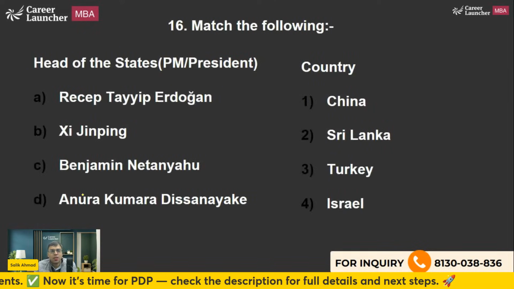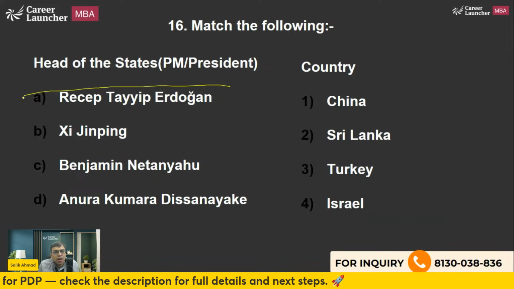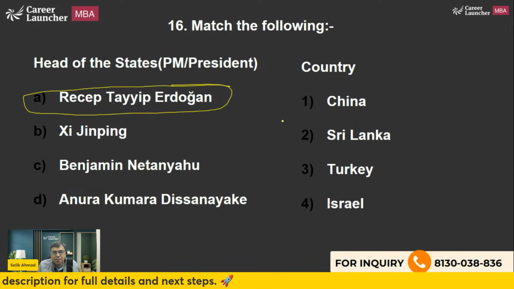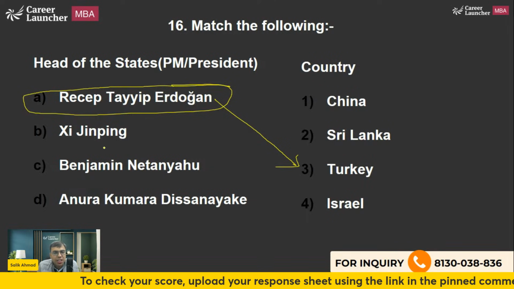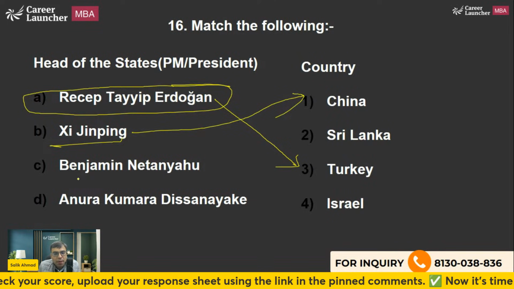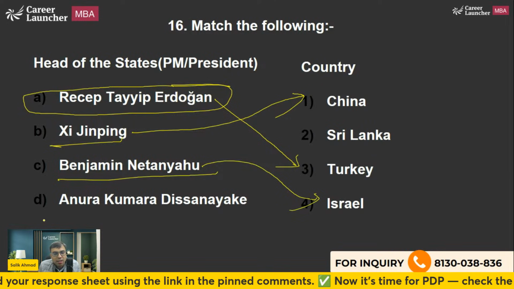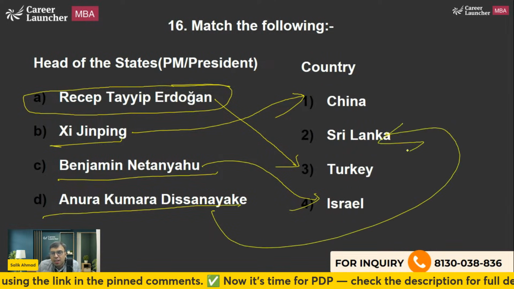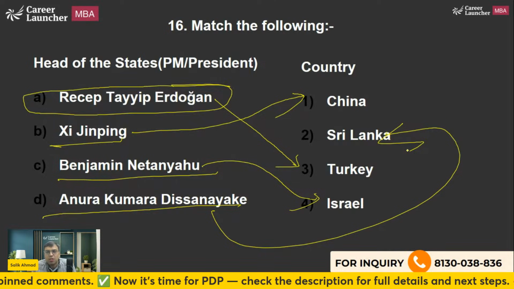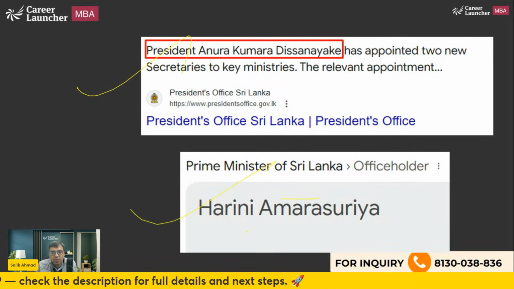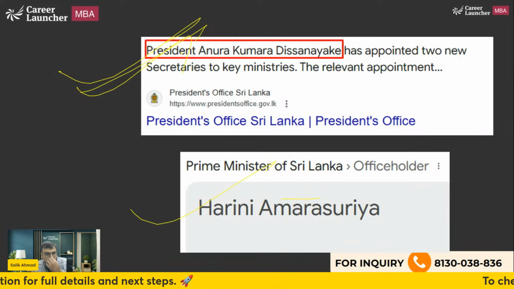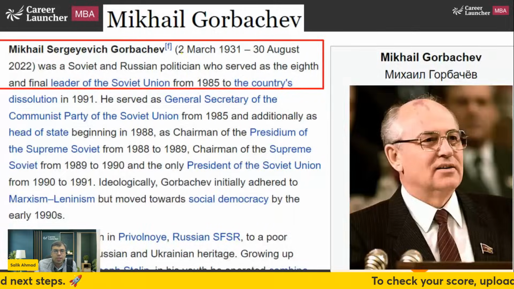Then let's talk about question number 16. Recep Tayyip Erdogan, from which country? From Turkey. Okay. Xi Jinping from China. Then Benjamin Netanyahu, Prime Minister of Israel. Anura Kumara Dissanayake from Sri Lanka. So these are prominent names of the leaders you should be knowing about. Prime Minister of Sri Lanka is Harini Amarasuriya, but the President is famous, Anura Kumara Dissanayake. That is what you should be knowing.